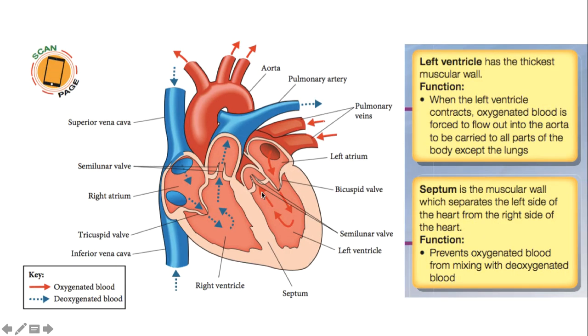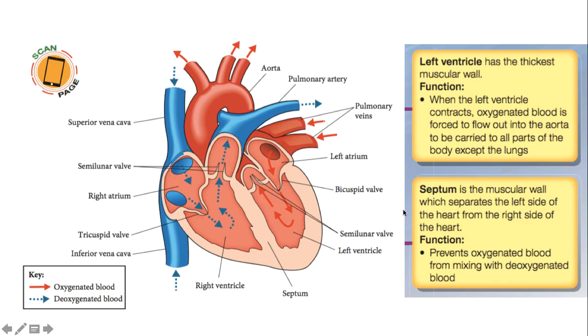And then we also have the left ventricle. If you notice here, the left ventricle is thicker than the right ventricle. This has the thickest muscular wall because when the left ventricle contracts, it needs that high pressure in order to force the oxygenated blood into the aorta and to the rest of the body. That's why it really needs that high pressure to force the blood to carry the oxygen to the rest of your body.